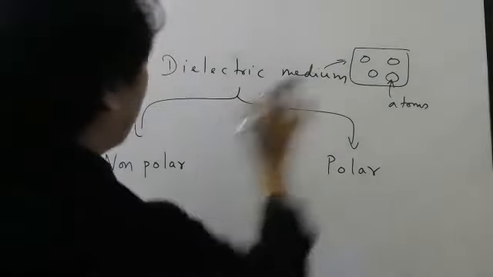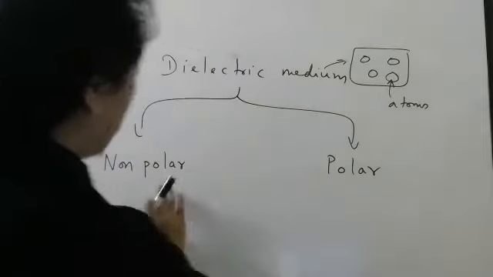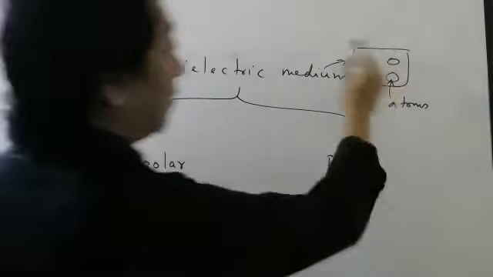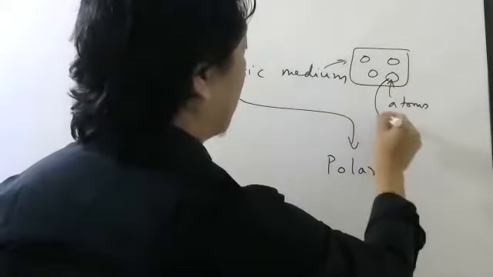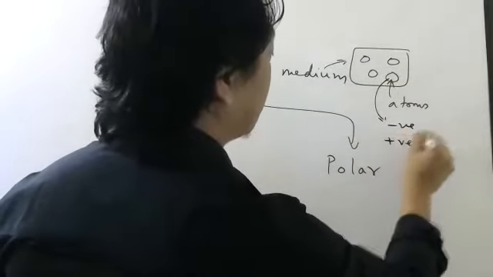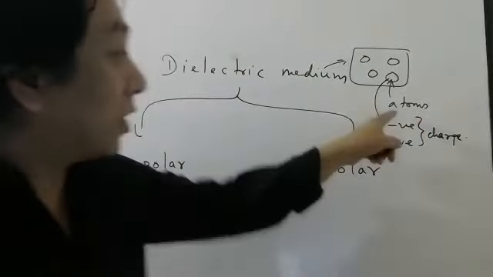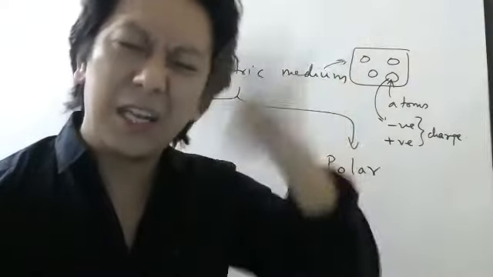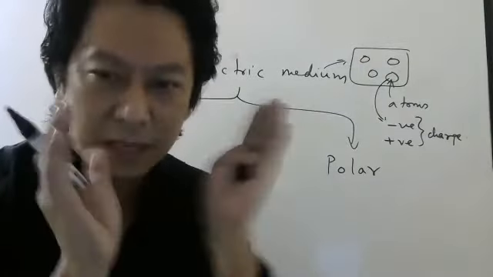So dielectric medium we have two kinds. One is non-polar, one is polar. How to know the difference? See here. Every medium is made up of atoms. Inside the atoms, we will have what? Negative charge, positive charge. Correct? In physics, we will study atoms much later, but I know from school, from chemistry, you have some knowledge about atoms.